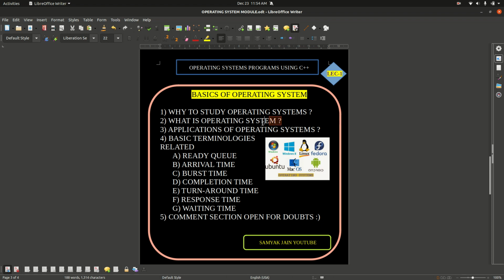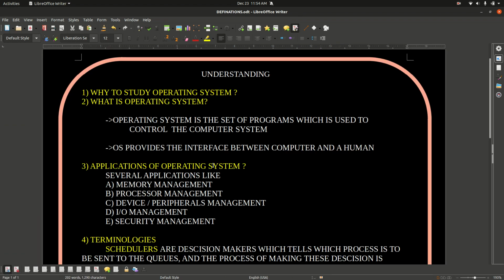What is operating system? What actually is an operating system? Let me tell you first of all. An operating system is a set of programs which is used to control the computer system. Several programs are there which control the computer system. For example, our laptop is controlled by a set of programs, and this set of programs is known as the operating system.